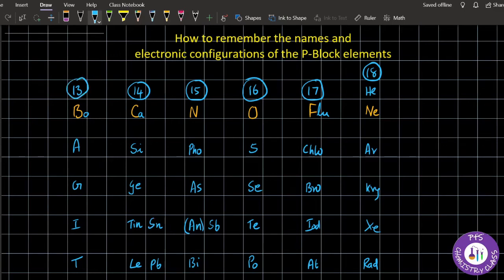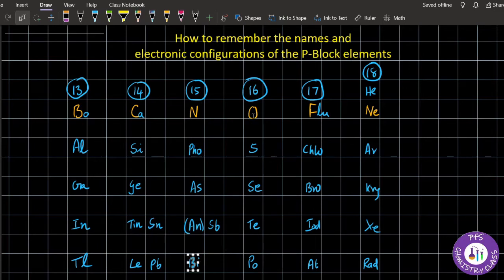Then Group 13 is Baggett: boron, aluminium, gallium, indium, thallium. So you can remember like that. Then the 14th group is Cassy-Gettinley: carbon, silicon, germanium, tin and lead. Then the 15th group is nitrogen, phosphorus, arsenic, antimony and bismuth. So this is how you remember the names.